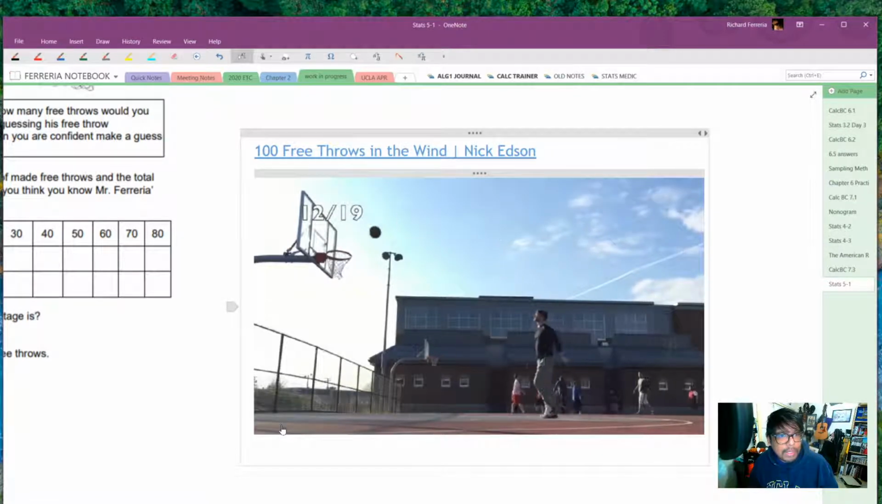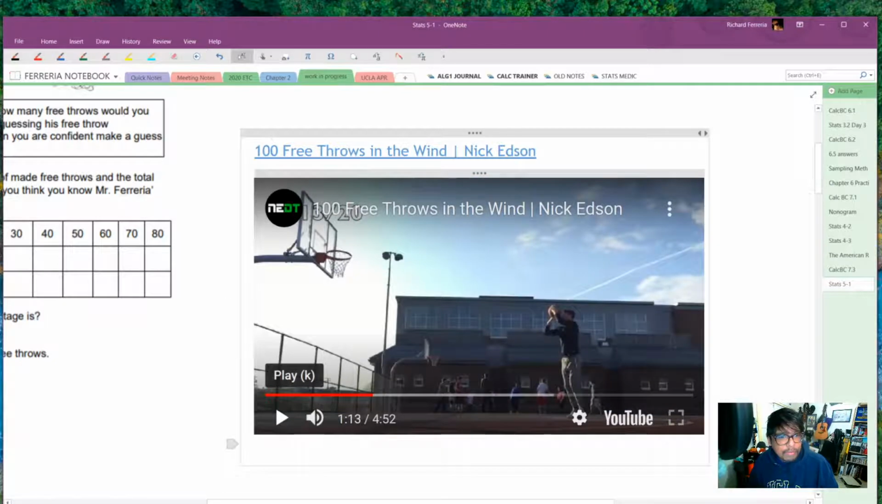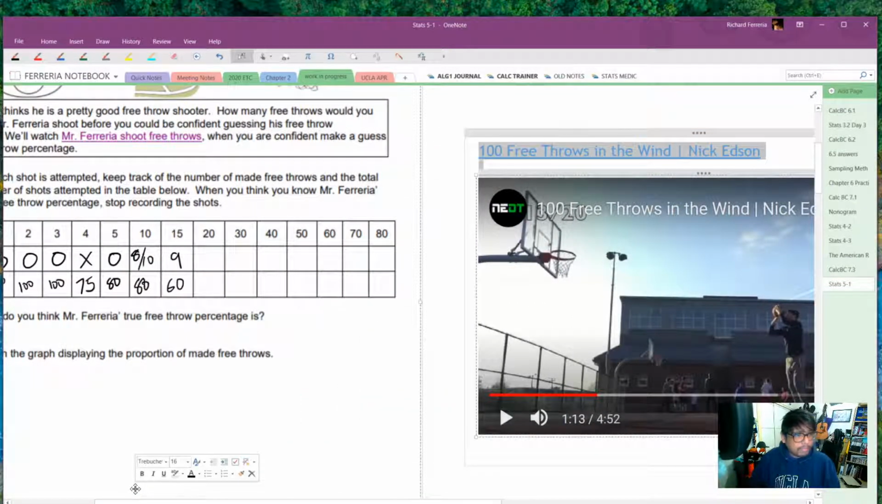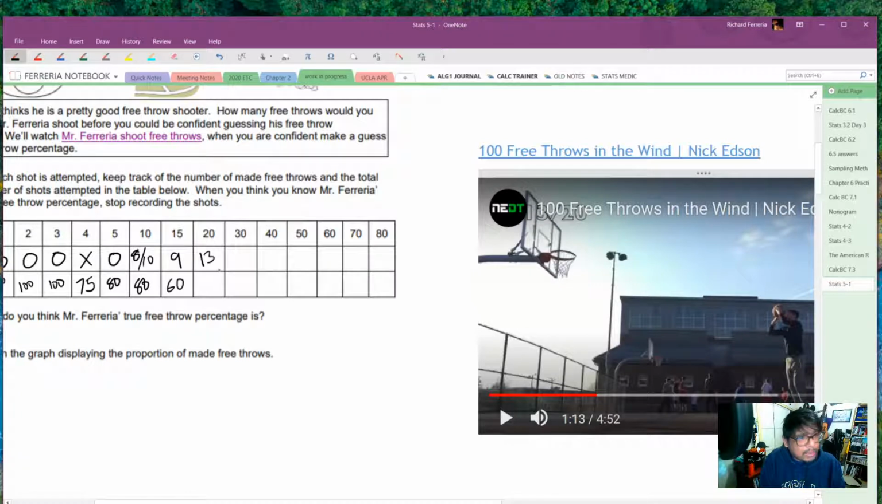12 of 19. All right, 13 of 20 is where he's at right now. So 13 of 20. Let's put 13 over here. So 13 of 20 is what? 5 times 13 is 75%? No, 65%.